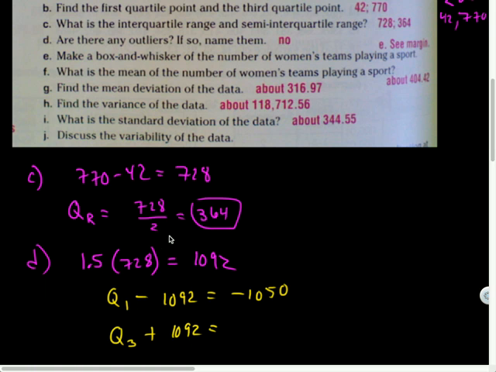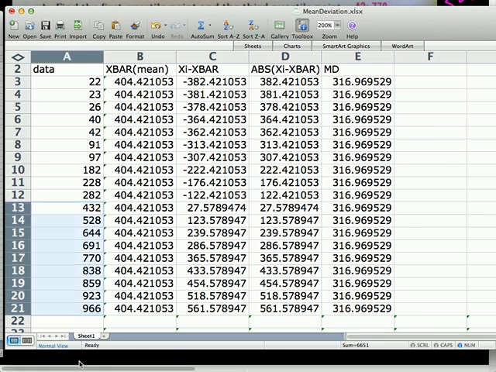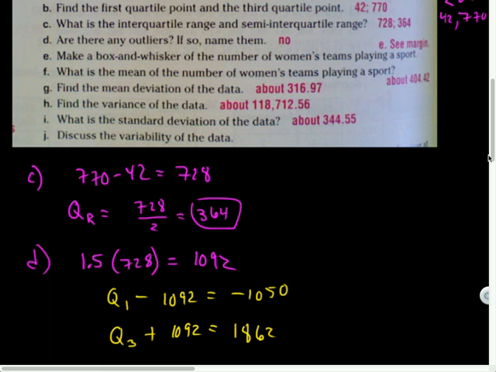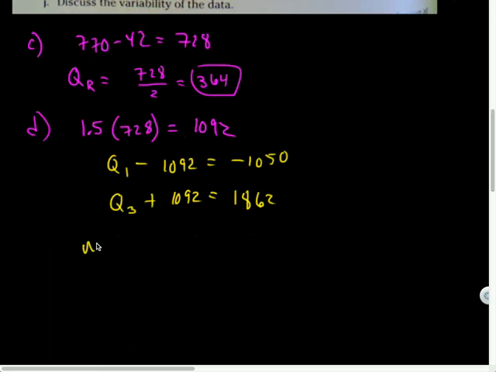And then let's see, Q3 was 770 plus 1092, that's 1862. So was there any data that was greater than 1862? No, there wasn't. So as a result, I would say no outliers. Outliers require a lot of calculation, unfortunately. It's kind of a weird, quirky one.